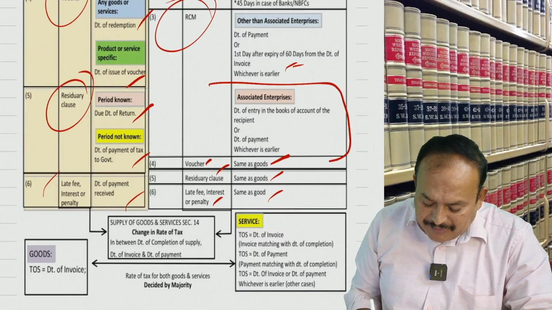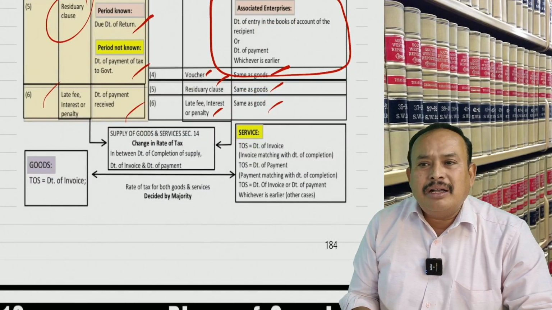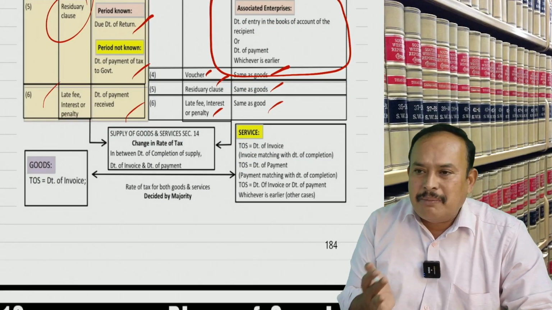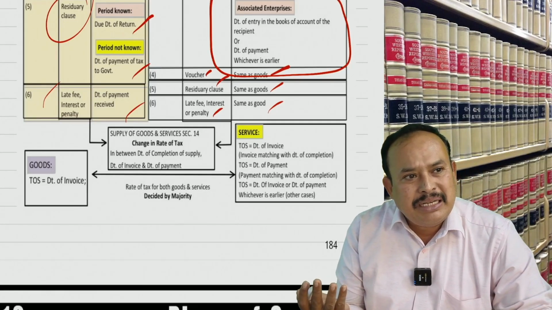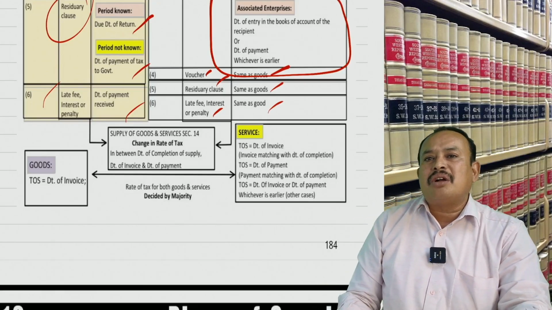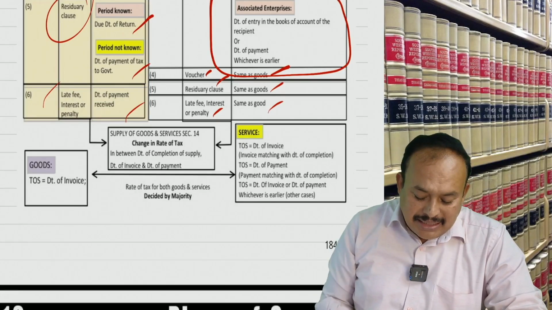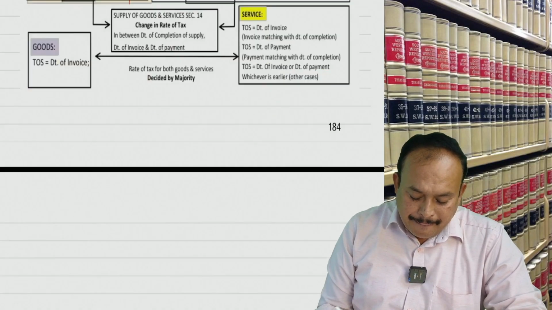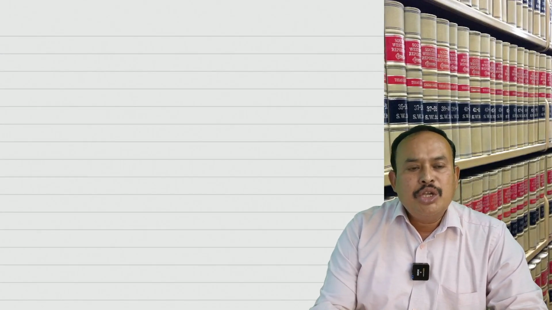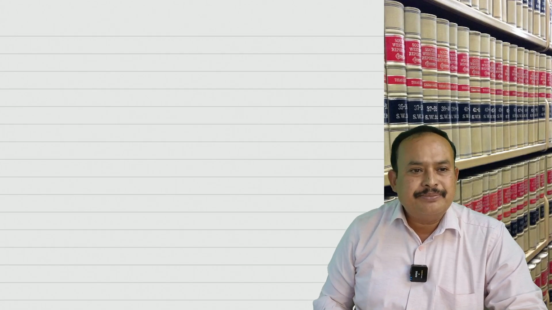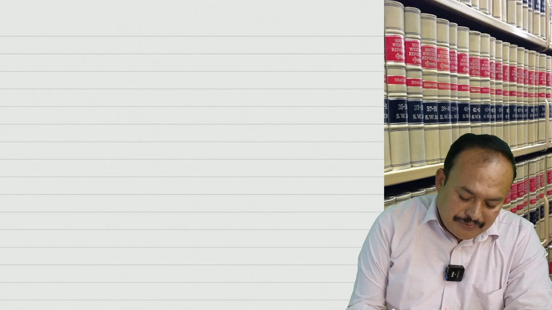Associate enterprise, I am not referring to, it is a final level. Further, complete or not? So time of supply for supply of goods and supply of services is completed, except one advanced concept. What is the advanced concept? Section 14. What does section 14 refer to? I will tell you with a simplified example. If you follow my concept, you will never forget it even after you qualify, not only for passing the examination.